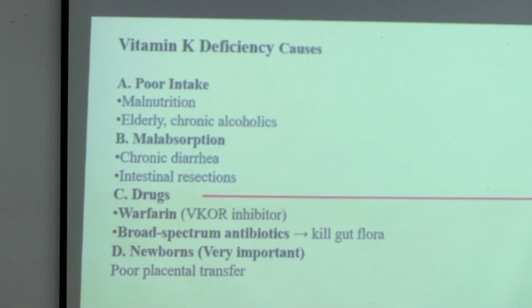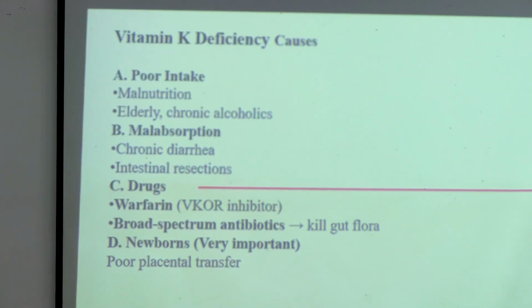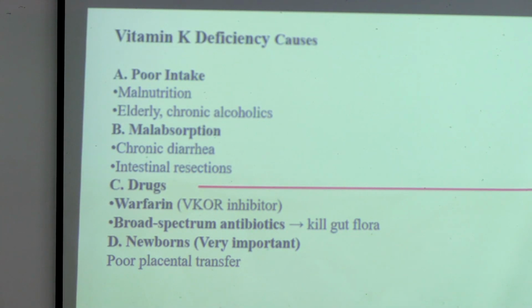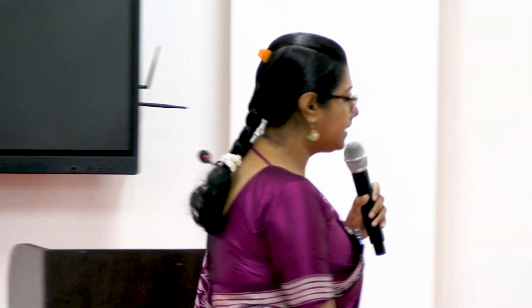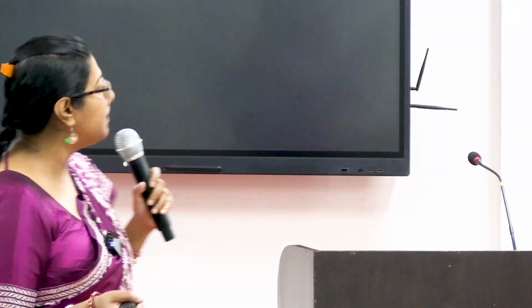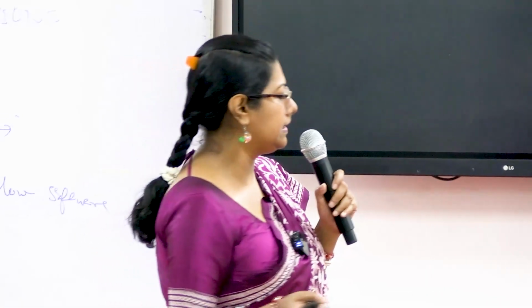So what can be the causes of vitamin K deficiency? The first cause can be poor intake. If someone is not eating enough vitamin K, for example in malnutrition, or in elderly patients who are chronic alcoholics, they will not eat, or even if they eat, it will not get absorbed. So in malabsorption, like in chronic diarrhea patients, in celiac disease, or in patients who needed intestinal resection, where part of the duodenum is already removed from the body, where will that vitamin K get absorbed? So malabsorption can also result in vitamin K deficiency.